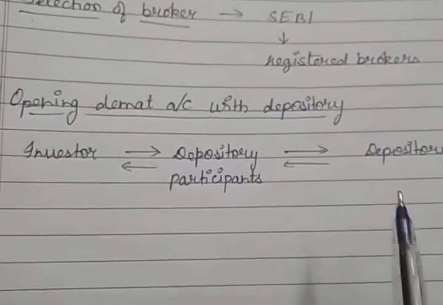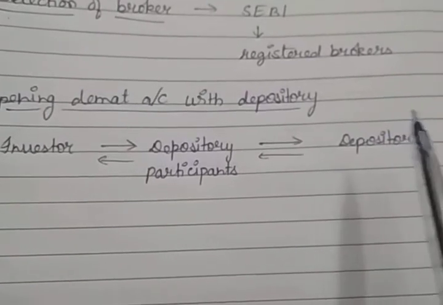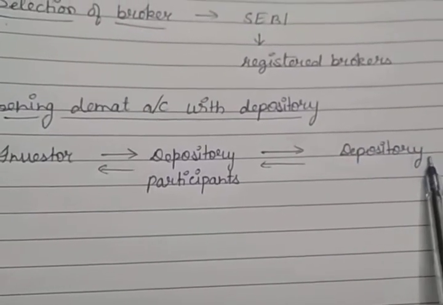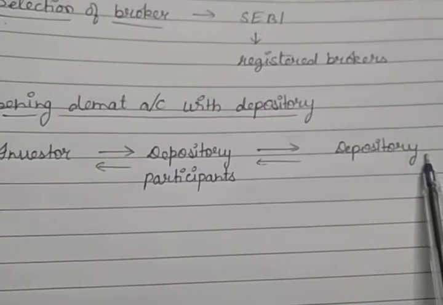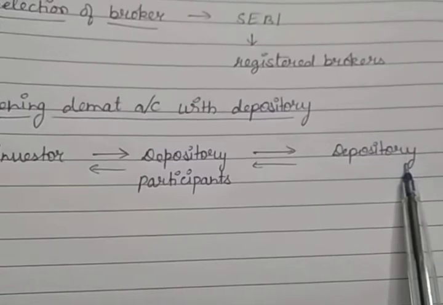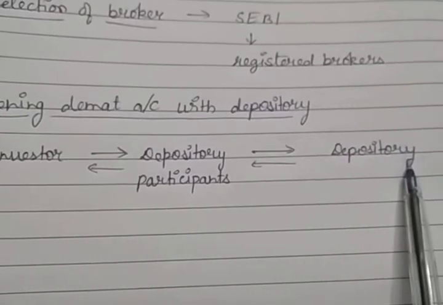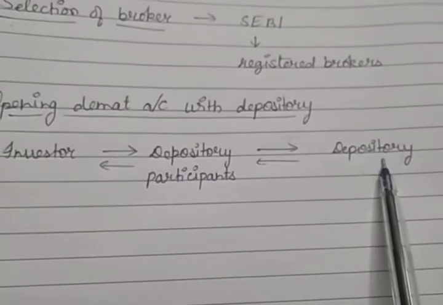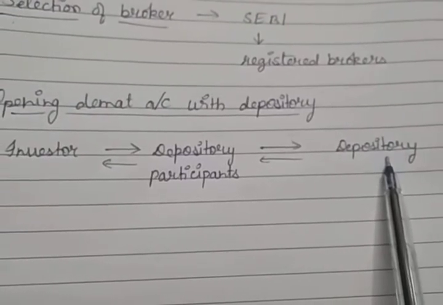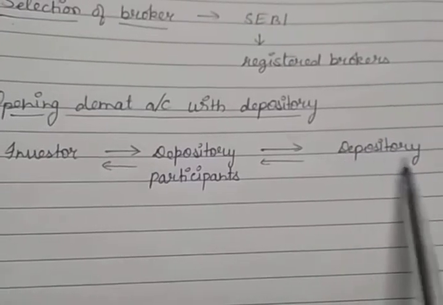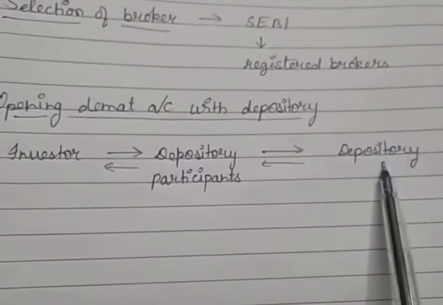Now the securities are held in electronic form by a depository. Example, I said that banks or the stock brokers. So depository is an institution or an organization which holds the securities like shares, debentures, bonds, mutual funds, etc. And at present in India, there are two depositories.